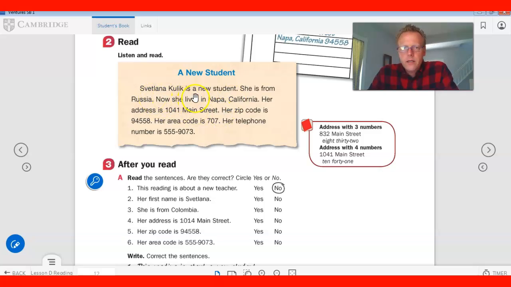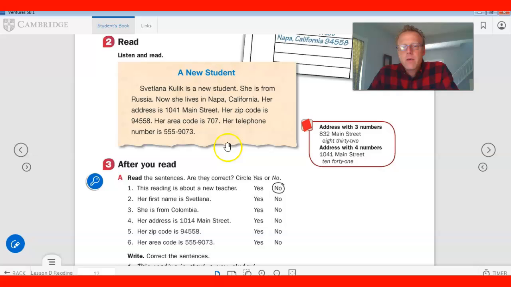Svetlana Kulik is a new student. She is from Russia. Now she lives in Napa, California. Her address is 1041 Main Street. Her zip code is 94558. Her area code is 707. Her telephone number is 555-9073.